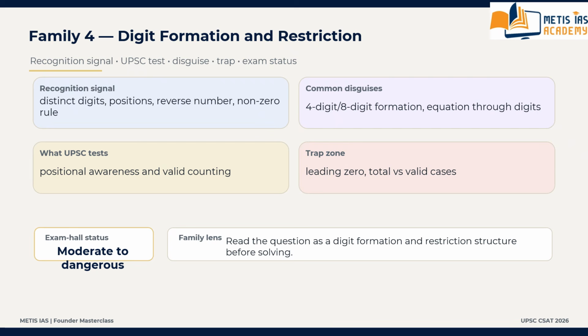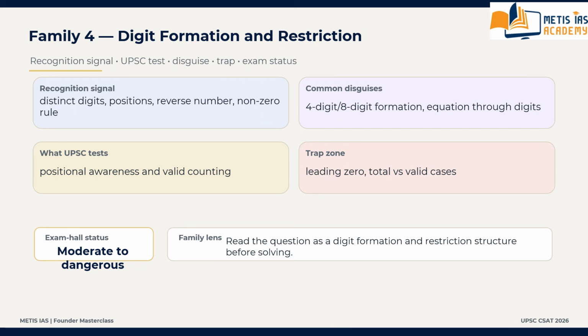Digit questions in CSAT are not about numbers first. They are about restrictions first. You have to remember restrictions as far as family number 4 from UPSC CSE CSAT Quant is concerned.